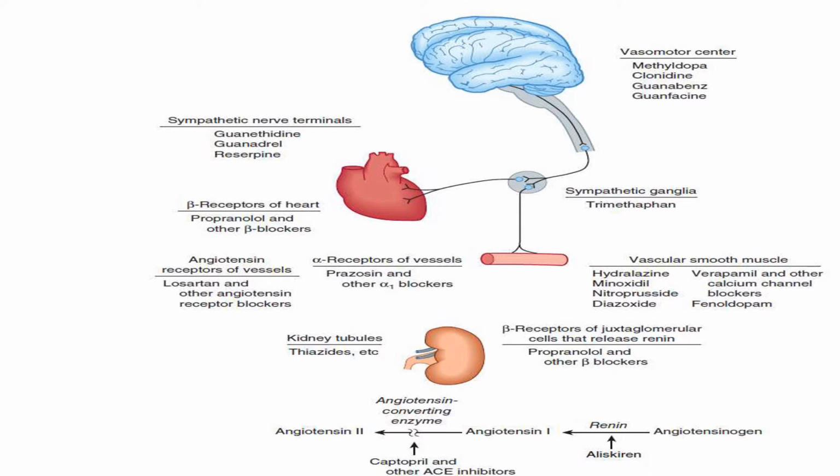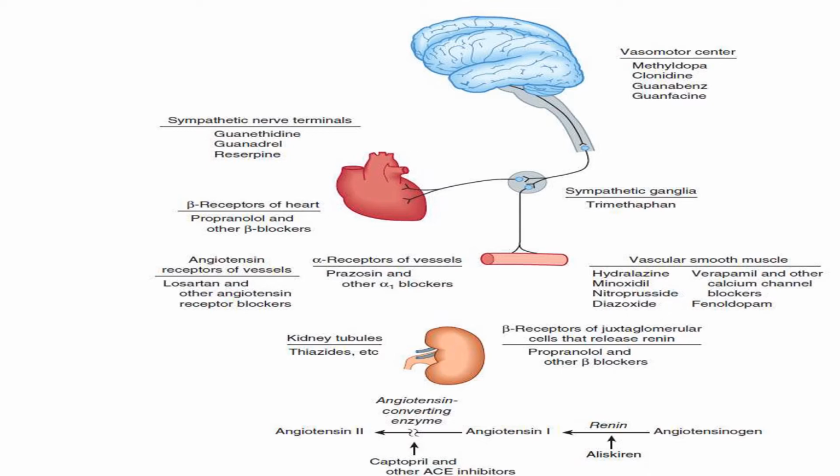Then there are beta receptors of the heart. The drugs that are going to act at beta receptors are propranolol and other beta blockers. Then you have alpha receptors which are located at blood vessels. The drugs that are going to act at the alpha receptors are prazosin and other alpha 1 blockers.